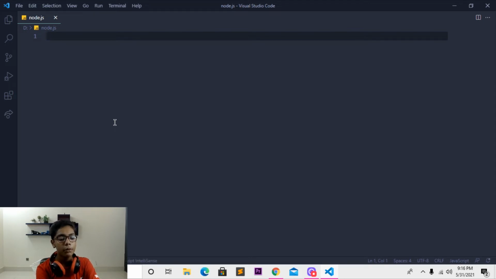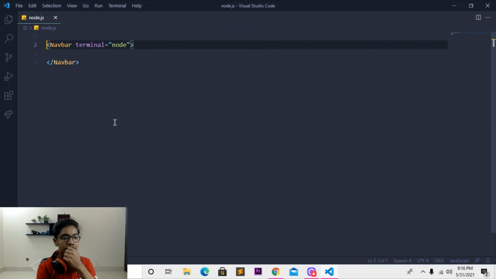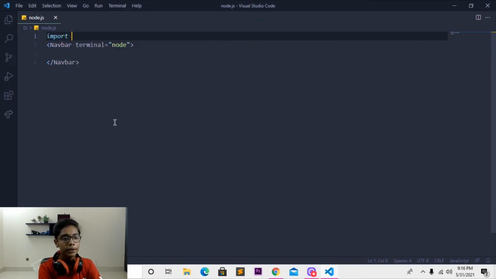First of all, you have to move, then write here navbar, and then write here terminal, because we are running that in the terminal. Then I'll write node, closing this here. When you're done with that, before that, move to the top and make a div tag, because everything we write here should be in the div. But I will be importing node here, import node from Node.js, but it should be in quotes. Okay, so complete here. You can see we are done with that.